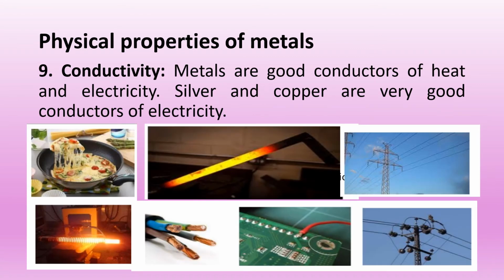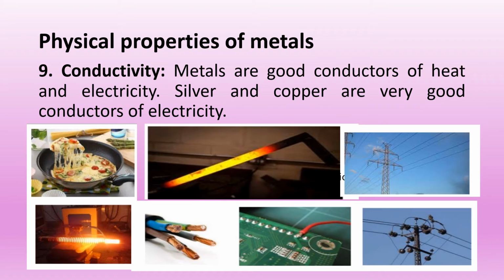Conductivity. Metals are good conductors of heat and electricity. Electrical conductivity. Most metals are good electrical conductors. They allow electric current to pass through them easily. Copper and zinc metals are used to make electrical wires. Silver and copper are very good conductors of electricity.